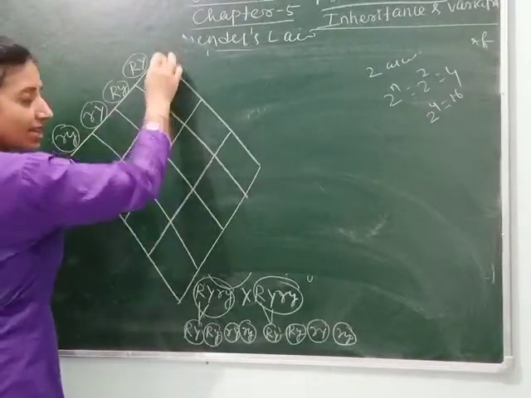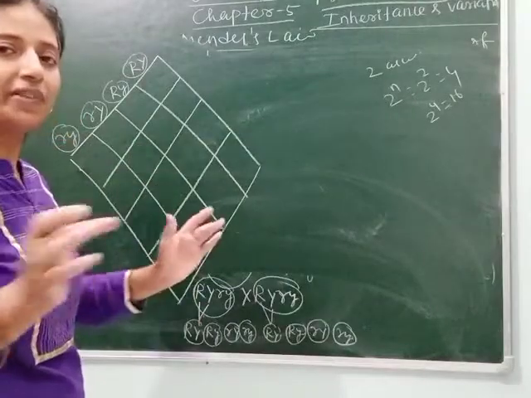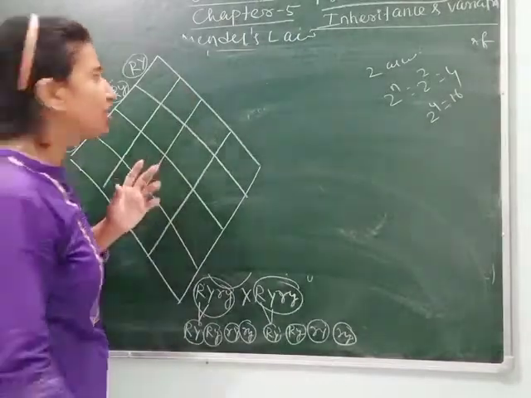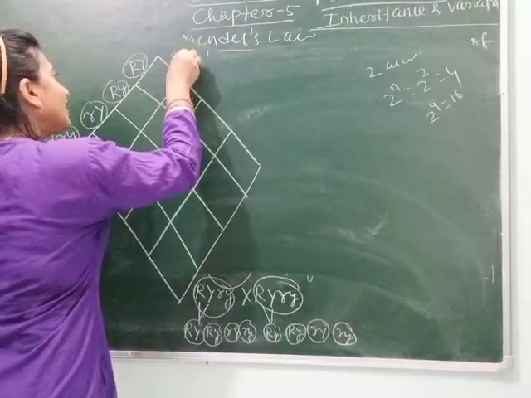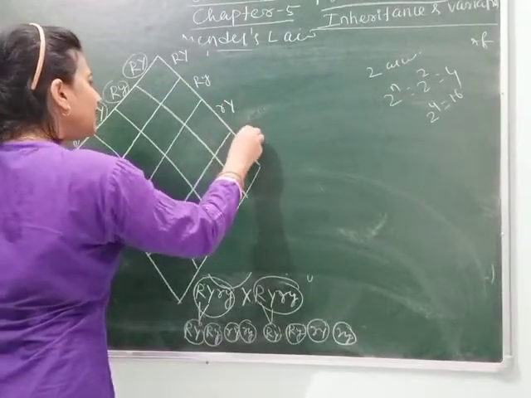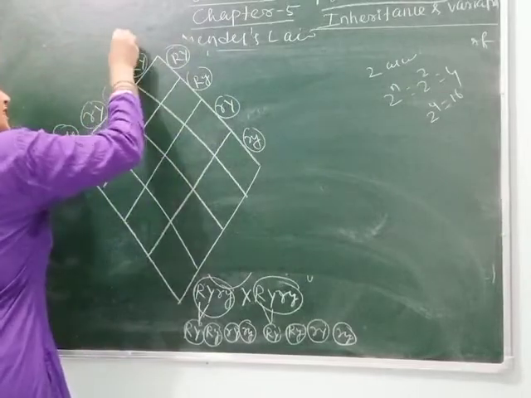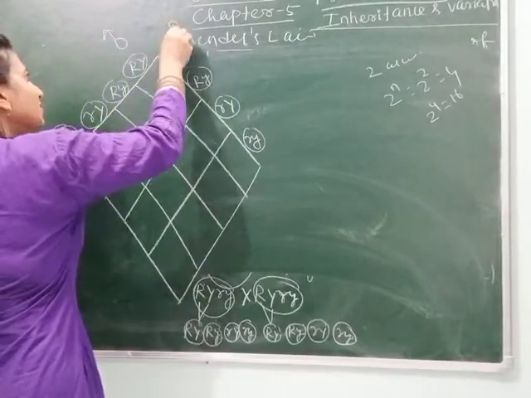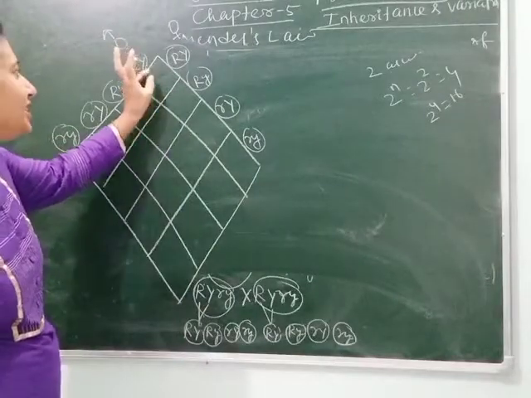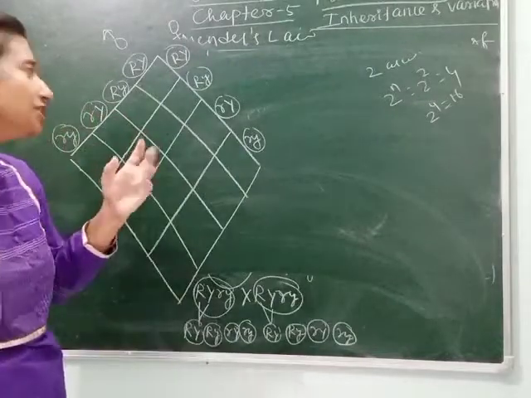Again the same gametes, as we are doing a self cross, meaning the same gametes will be crossed with each other a second time to give the filial generation 2. So here capital R capital Y, capital R small y, small r capital Y, small r small y. You can write this is the male and this is female. These are male gametes and these are female gametes. They will fertilize with each other to form the zygote. Let's see what the shape and color of the zygote is.